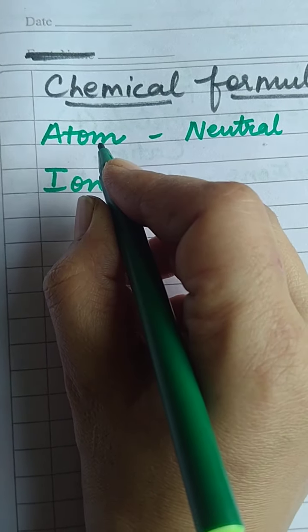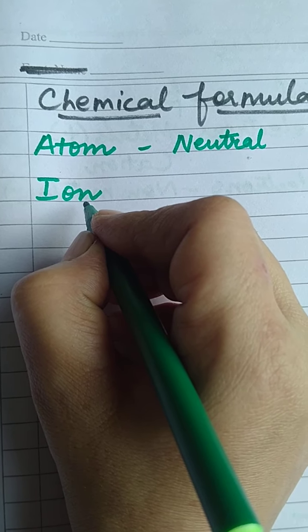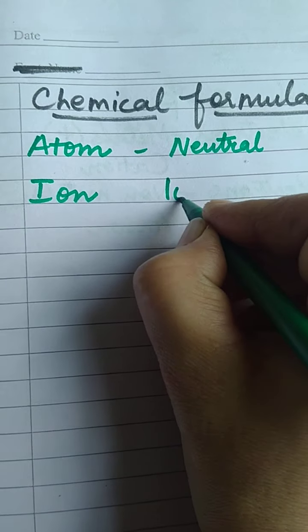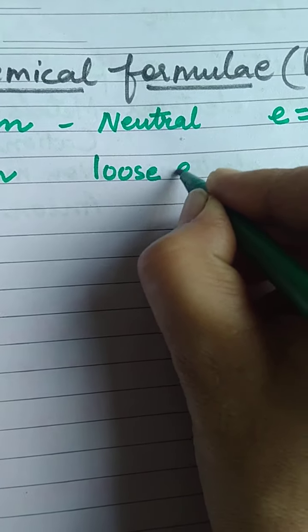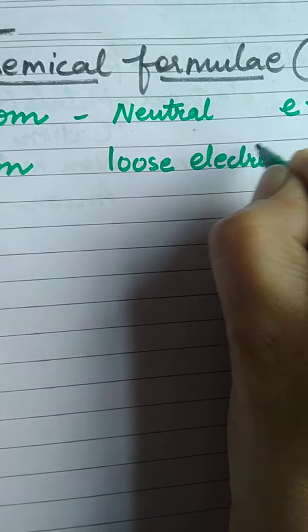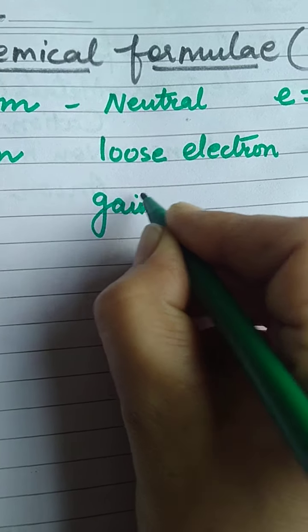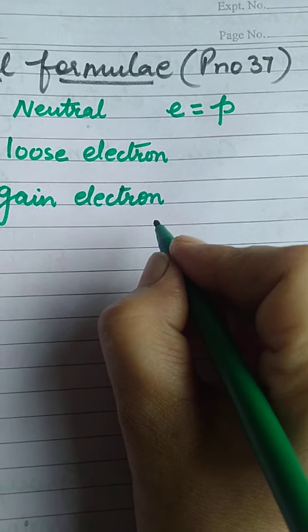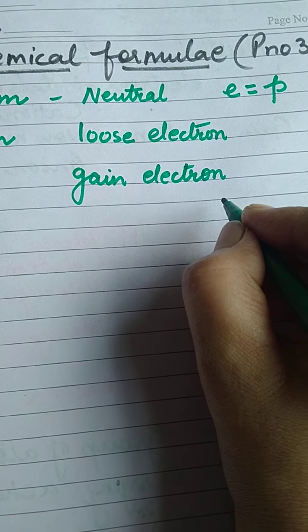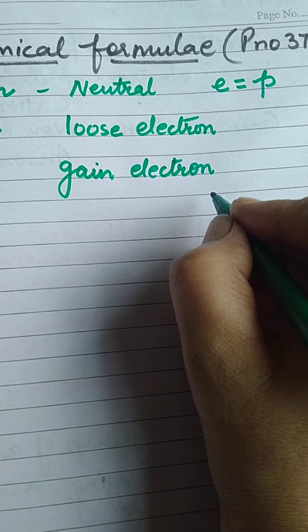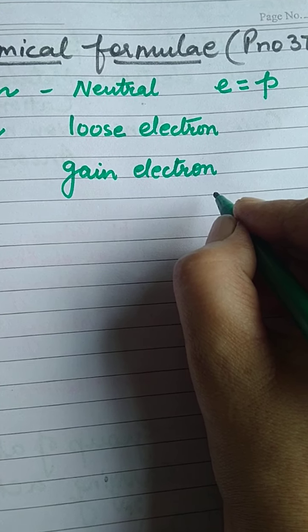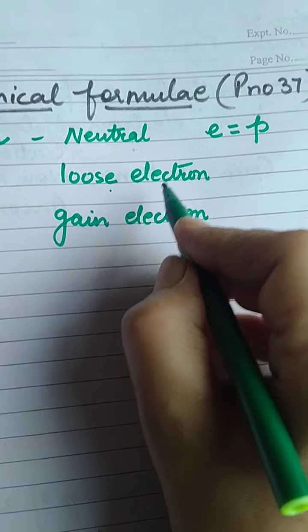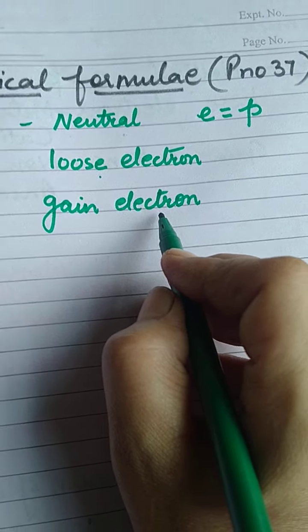But in many cases, when atoms react, either they lose electron or they gain electron in order to complete their shell. Except inert gases, those who don't react, all the rest of the elements react, and when they react, either they lose electron or gain electron.